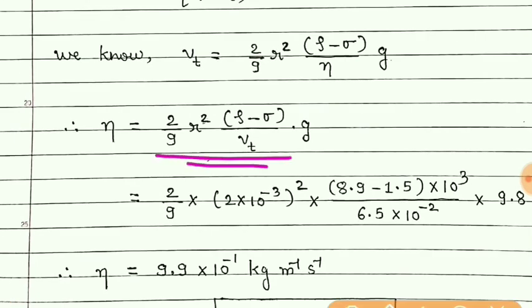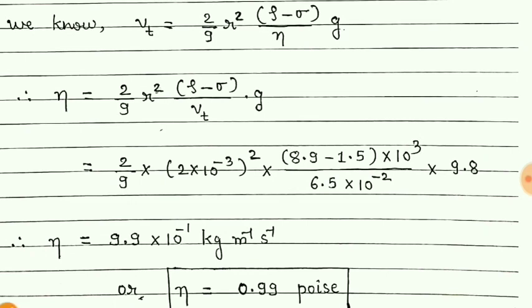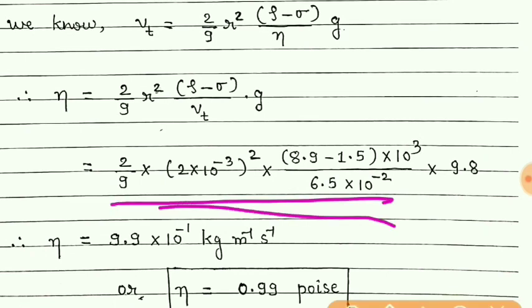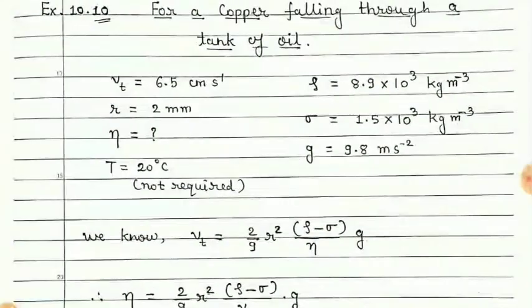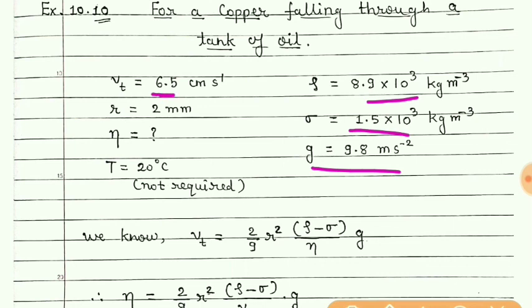Now all these values are given to us, so we need to put these values and calculate. But remember students, these values are in the SI system, but this value is in centimeter per second and this is in mm. So we have to convert this into meter per second and this into meter.